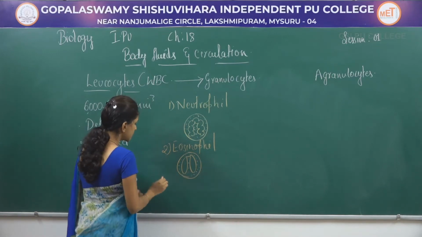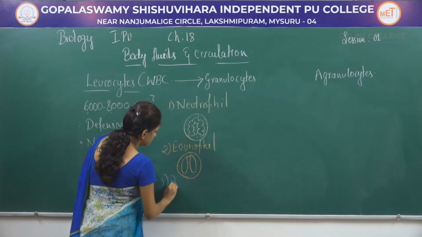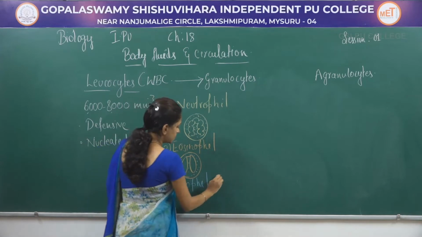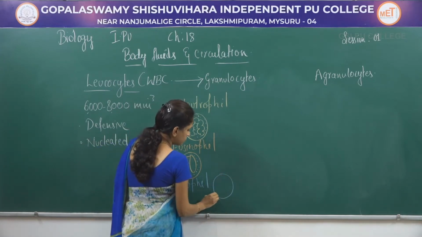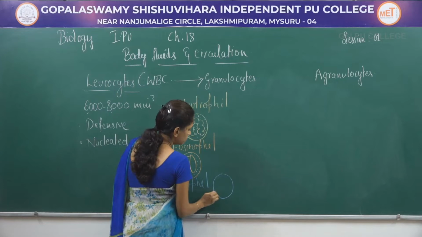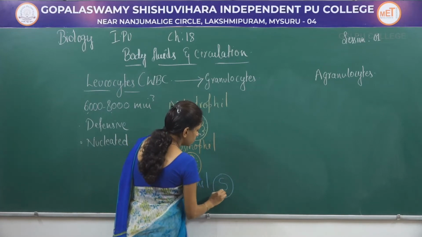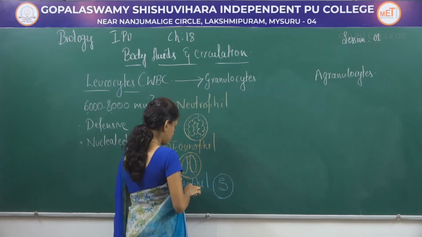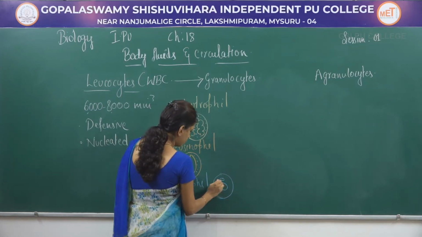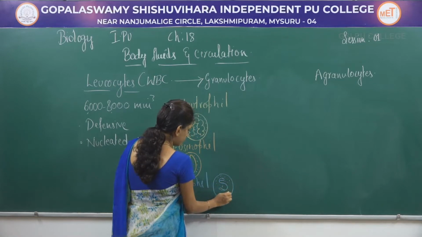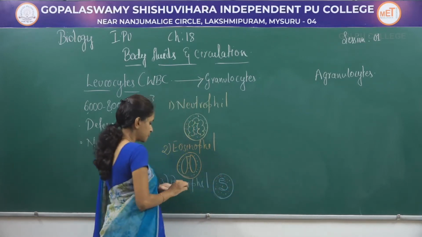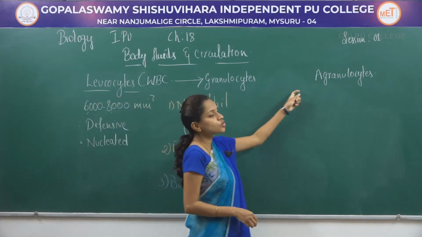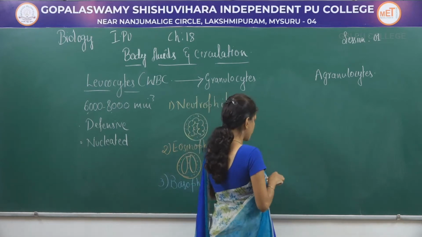And the third one is basophil. These are the three different types of granulocytes. Now when it comes to agranulocytes, they are of two different types.